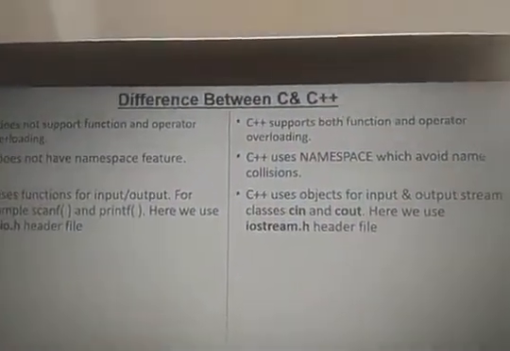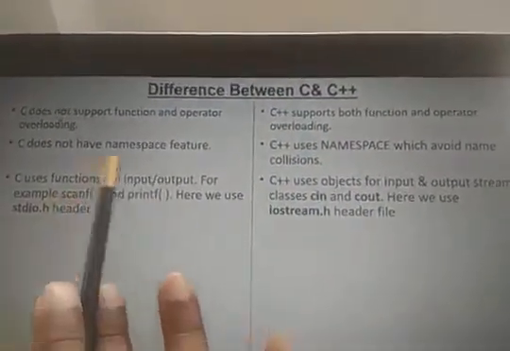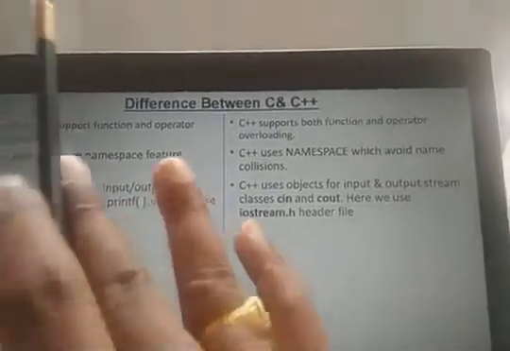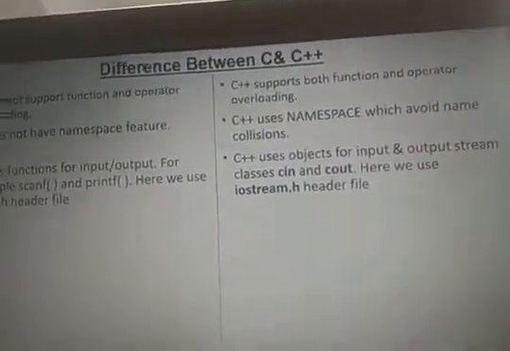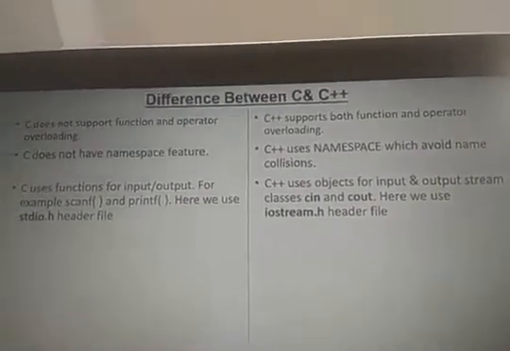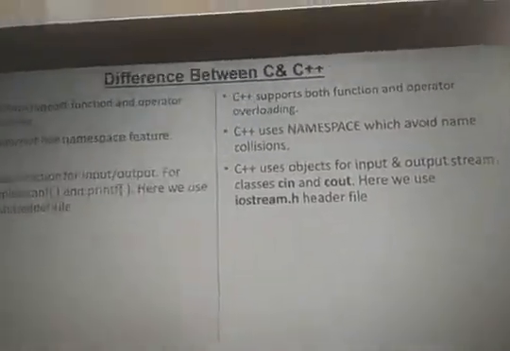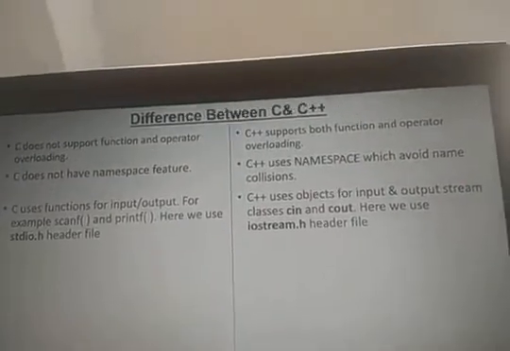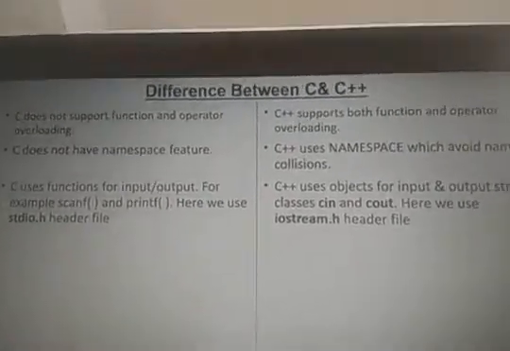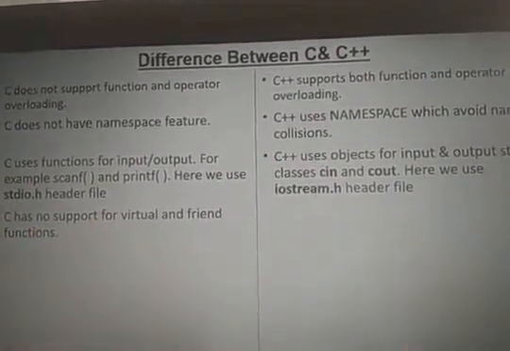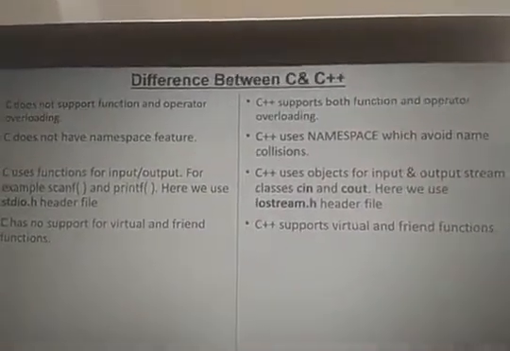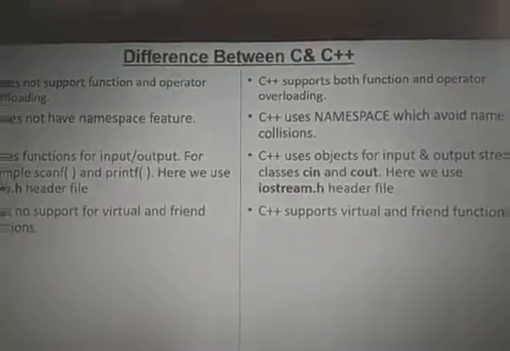And here we have to remember one more thing. With scanf and printf only, we can use control strings and format strings, %d, %f and so on. Here there is no %d and no %f. Here we use double less than and double greater than, the insertion and extraction operators. C has no support for virtual and friend functions, but C++ supports virtual and friend functions.